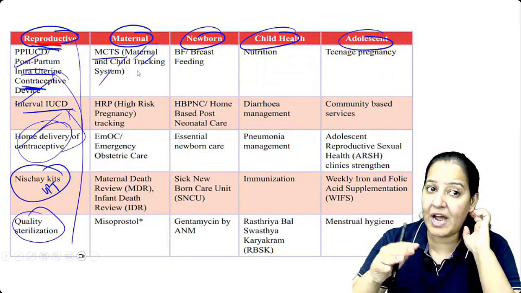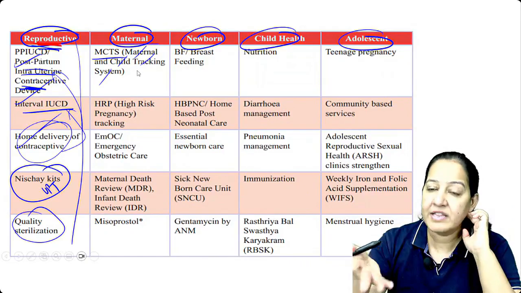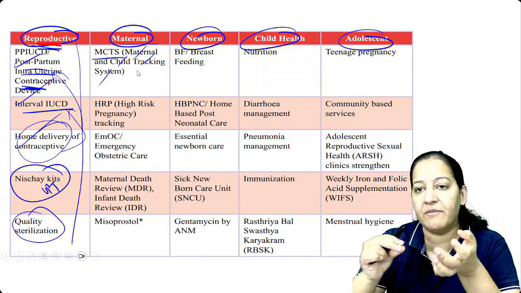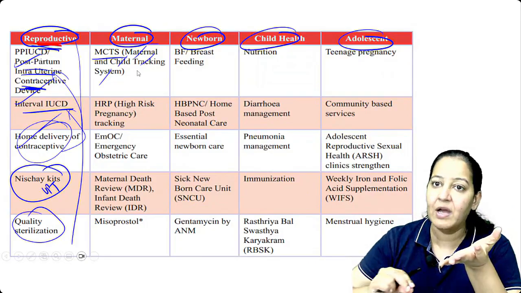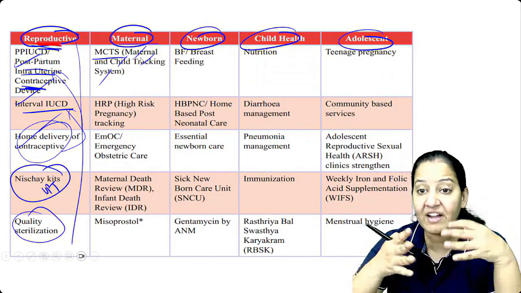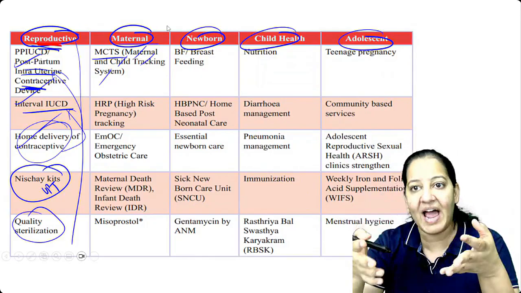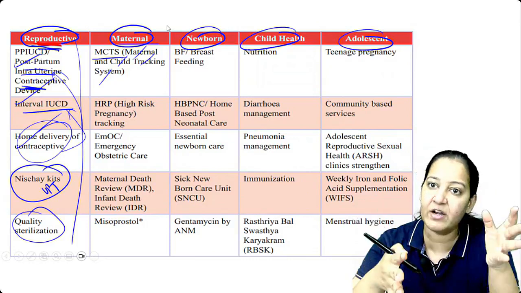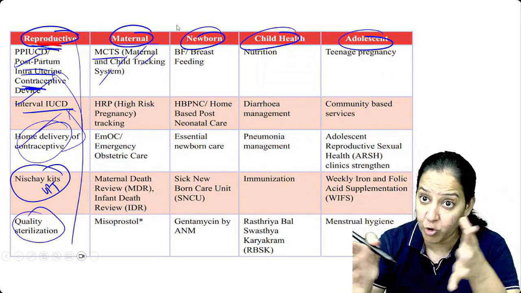So from time to time there will be a free SMS or free calling service. They will get an SMS whenever it is time for vaccination, like "It's time for your baby to get vaccinated" or "This vaccine is pending", or in Hindi they will get messages like that. So they will come to know, and we can track them. If they are not coming for vaccination properly, there is an address, someone can visit, we can call and trace them. So it is a tracking system, the mother and child combo tracking system.